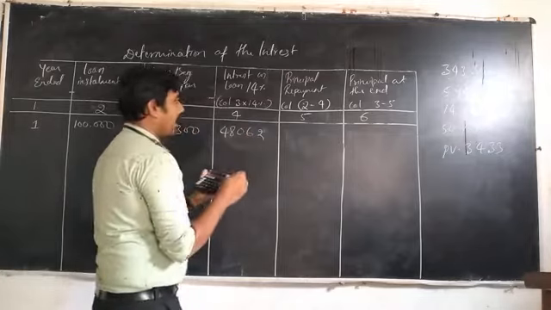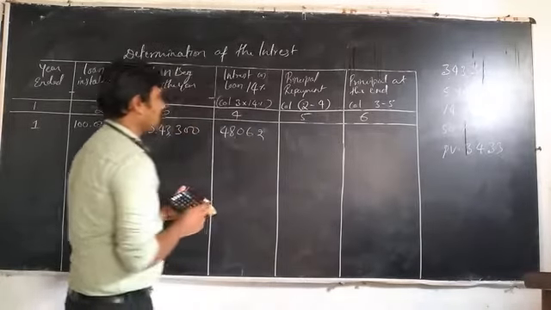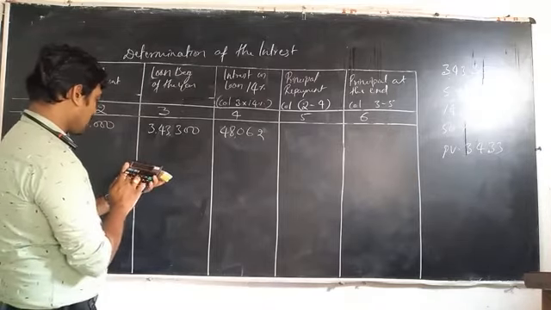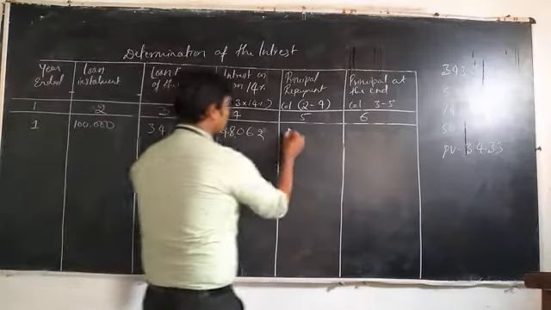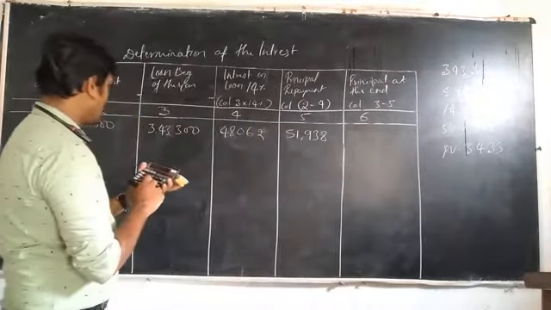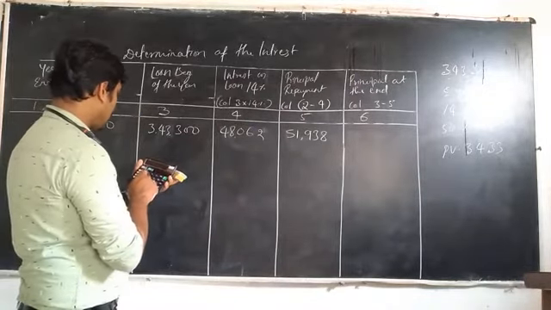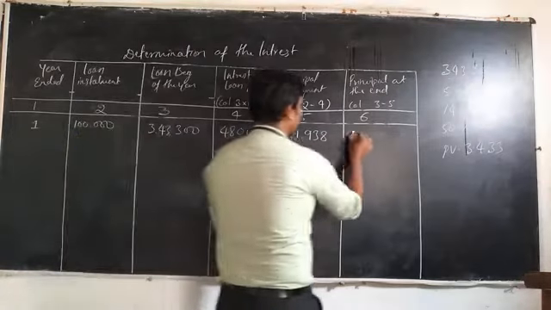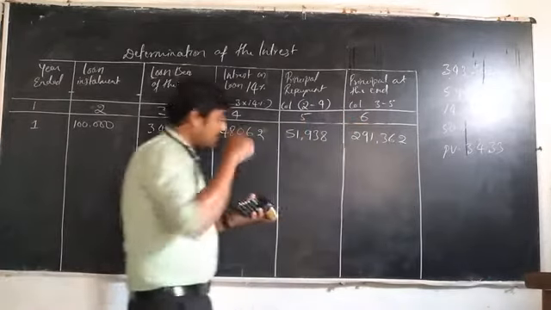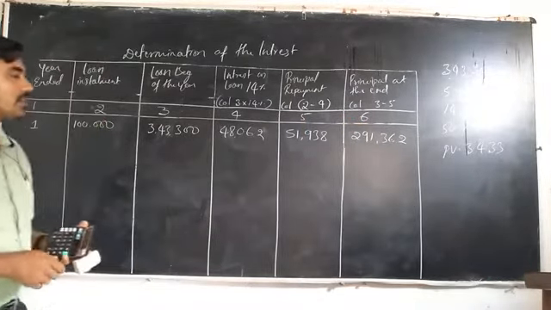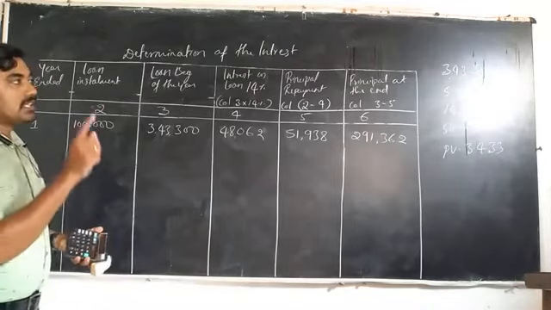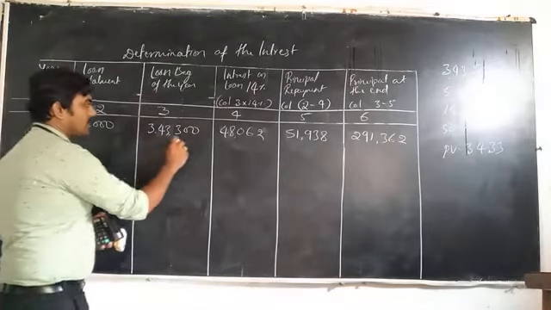48,062. And next the principal repayment amount is 1 lakh minus interest amount 48,062. That means 51,938. The remaining balance amount is 3,43,300 minus 51,938. That means 2,91,362. Okay, please make it correct in the questions. The loan amount is 3,43,300, not 3,34,000.